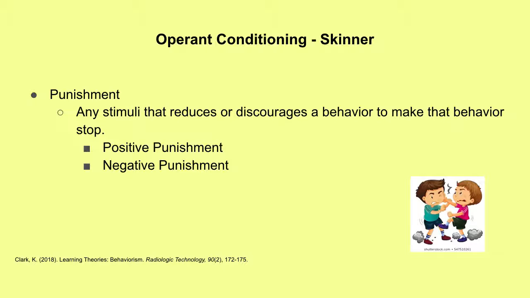Punishment: any stimuli that reduces or discourages a behavior to make that behavior stop. Positive punishment is any disciplinary action. Child hits another student at school and is suspended for 3 days from school. Negative punishment: removing a rewarding stimulus. Child doesn't do homework, so loses all electronic time.